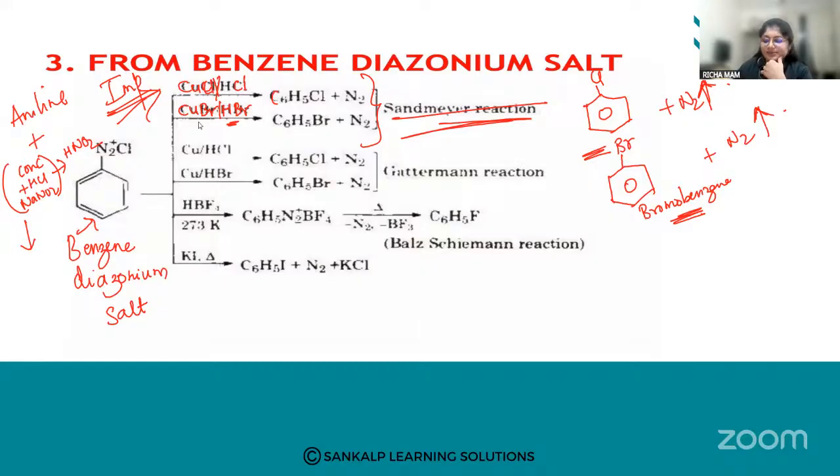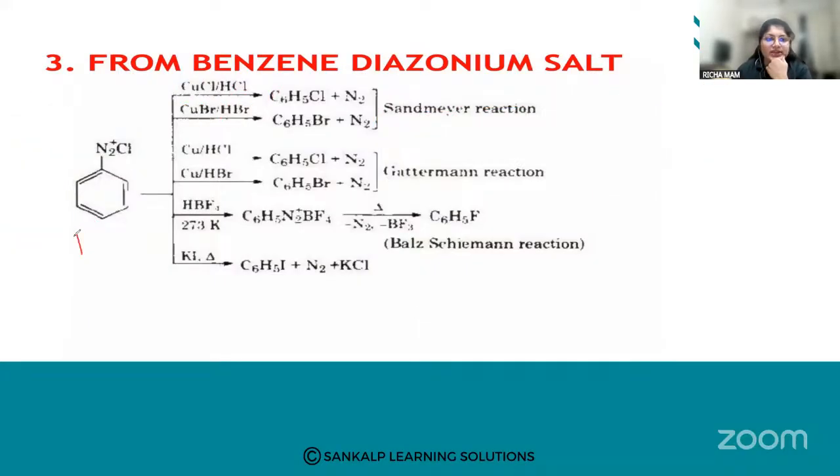Fine. Let us go for the next. Again, benzene diazonium chloride, reacted with copper in the presence of HCl. What am I going to get? I'm going to get a chloro substituted benzene, plus N2 gas is liberated. Again, copper in the presence of HBr, I'm going to get a bromobenzene plus N2 gas liberated. That is called the Gattermann reaction.